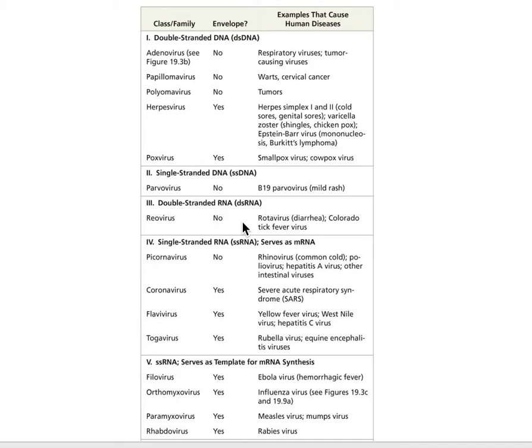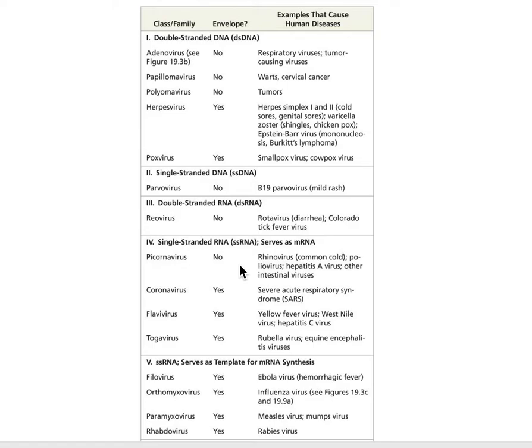All right, next is your reovirus. This is rotavirus. Rotaviruses cause really bad diarrhea. They're sort of like noroviruses in that they attack the intestines. You have to consume them. And also in here is Colorado tick fever. All right, going down into your single-stranded RNA, picornavirus, they don't have an envelope, but these are rhinoviruses.